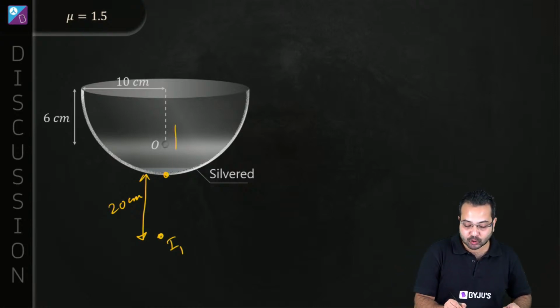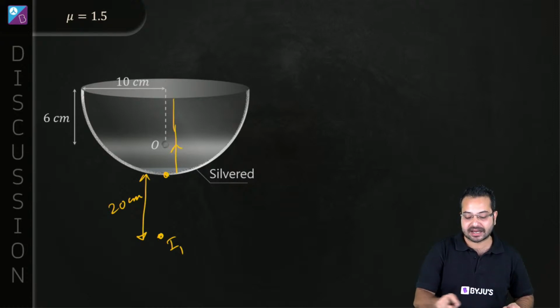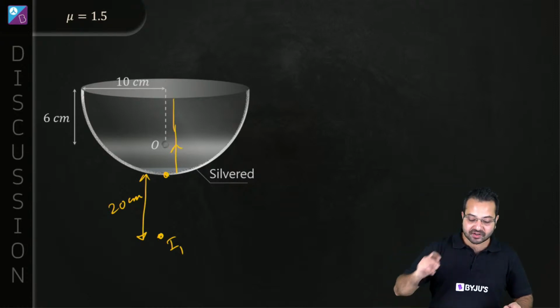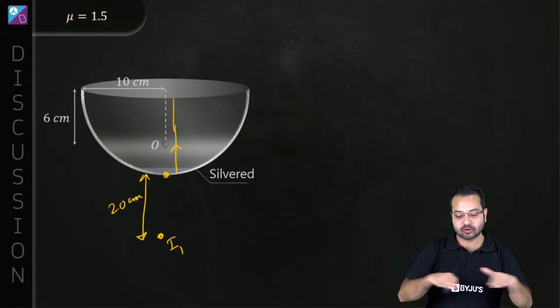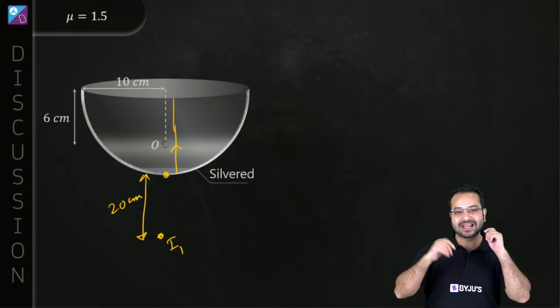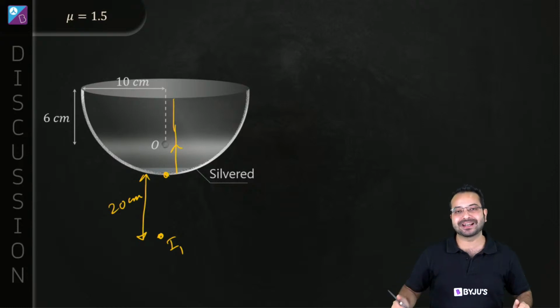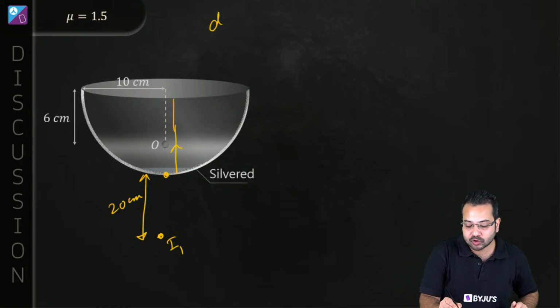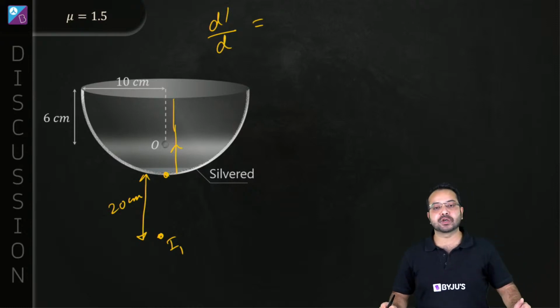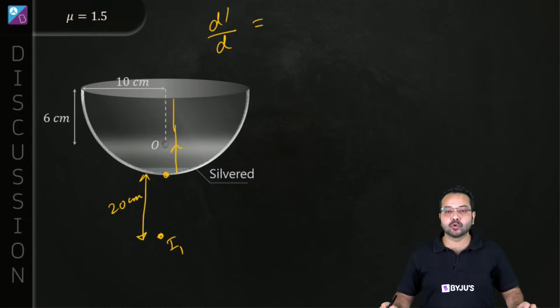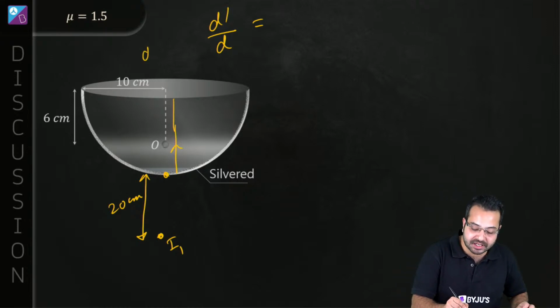Now the light ray is going to go like this and get refracted at this surface. Now when refraction is happening, what is the formula that I can use? This is refraction at a plane surface. I can certainly use apparent depth and real depth. So apparent depth divided by real depth is equal to what? It is equal to mu2 upon mu1. Correct? Now what is mu2? Mu2 is this medium, air.